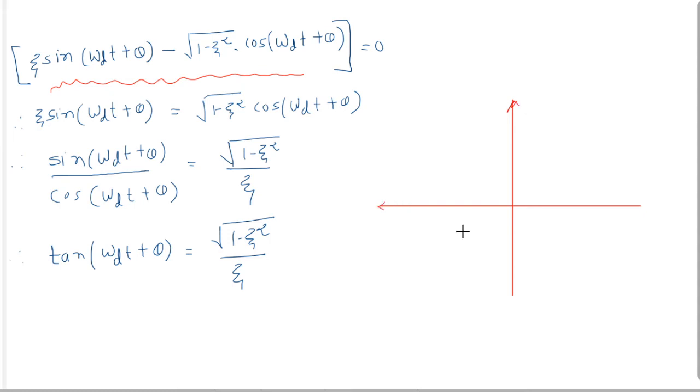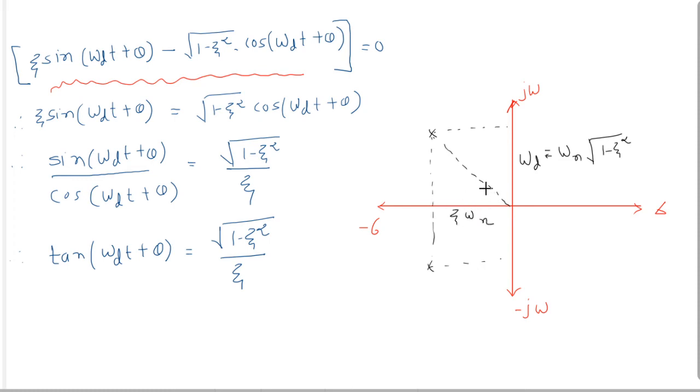Okay. Now for the second order underdamped system, we can draw this figure for complex roots. That is our real axis and that is our imaginary axis. For an underdamped system, we know that the roots are complex. For an underdamped system we can draw this type of graph: that is the imaginary axis, that is omega d, given by omega n under root 1 minus zeta square, and that is the real axis, given by zeta omega n, and that is angle theta.